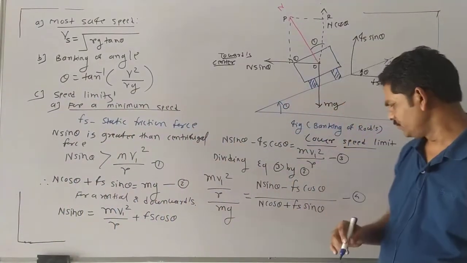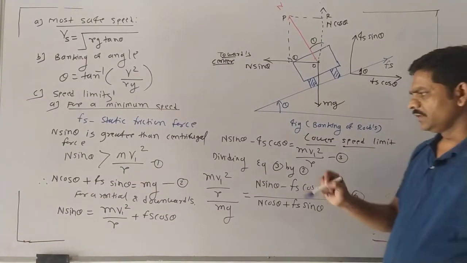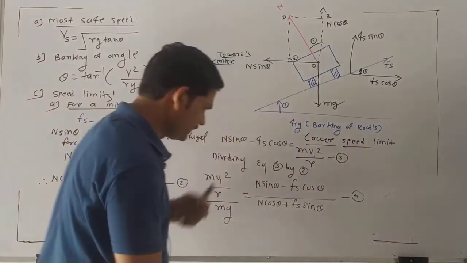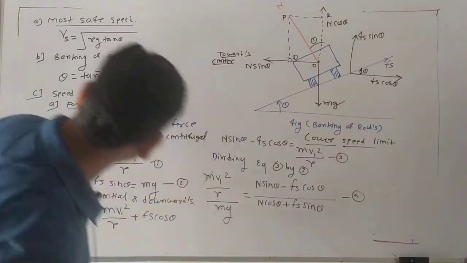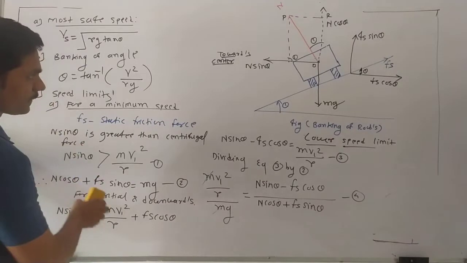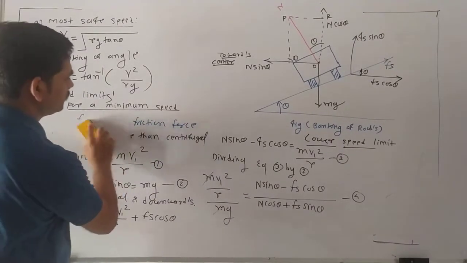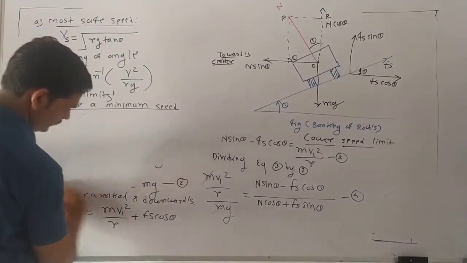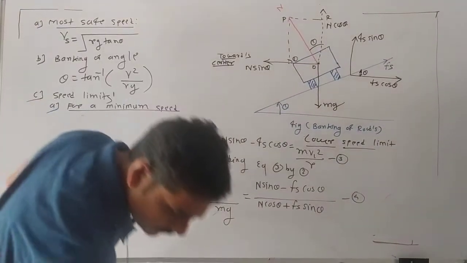After getting all these equations, what do we cancel? The m is canceled. So what is remaining after solving?